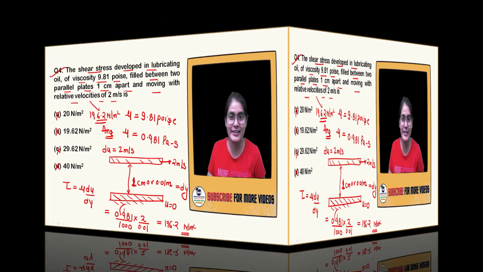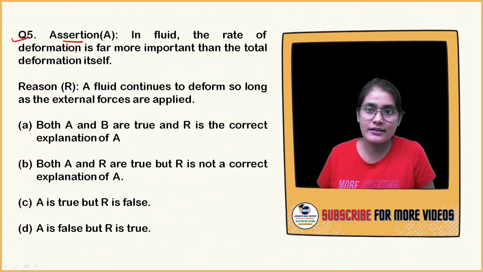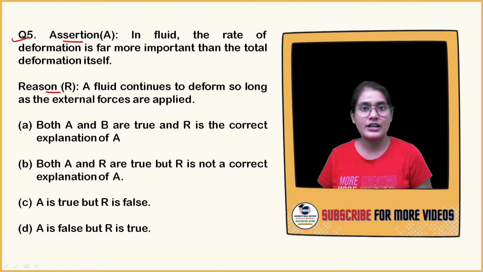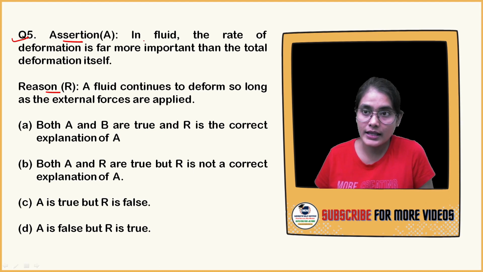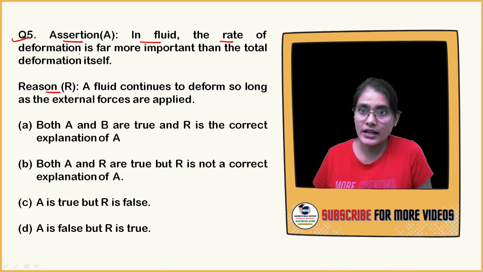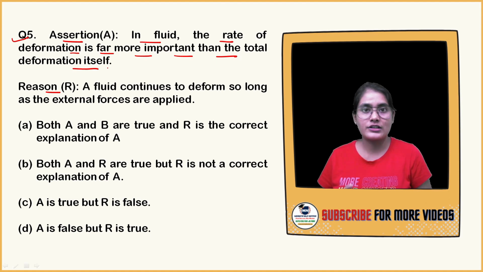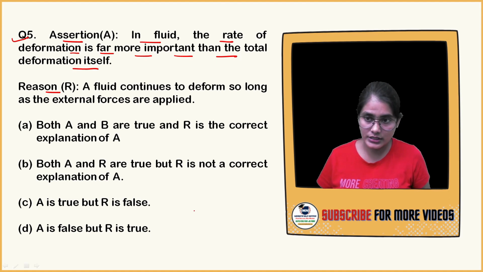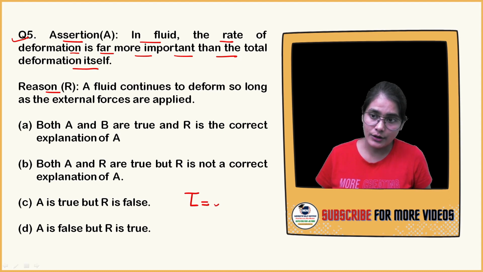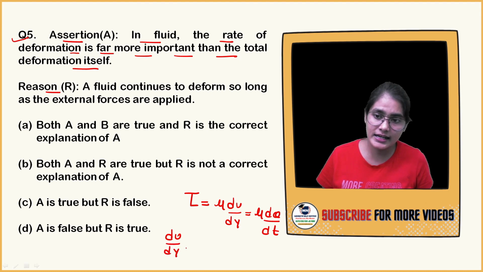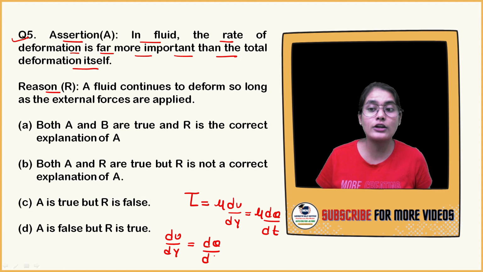Now last question of this session, question number 5, assertion and reason. This is the favorite part of the engineering services examination, paper 1. Okay, assertion is, in fluid the rate of deformation is far more important than the total deformation itself. When you observe Newton's law of viscosity, you will get a formula, tau is equal to mu du by dy, or mu d theta by dt. Here du by dy is the velocity gradient, and d theta by dt is the rate of deformation.